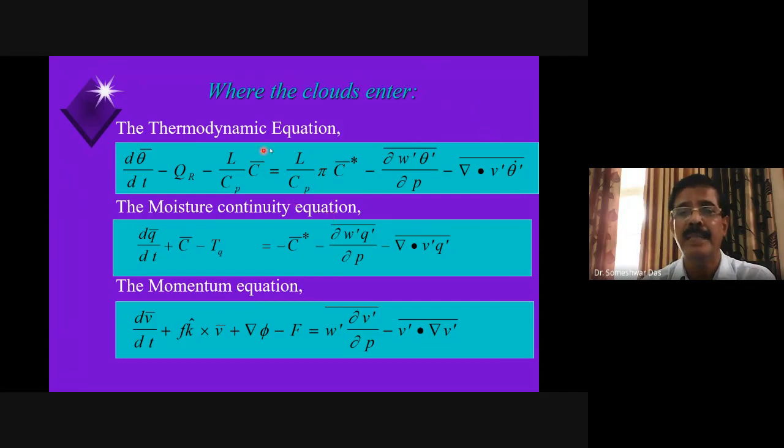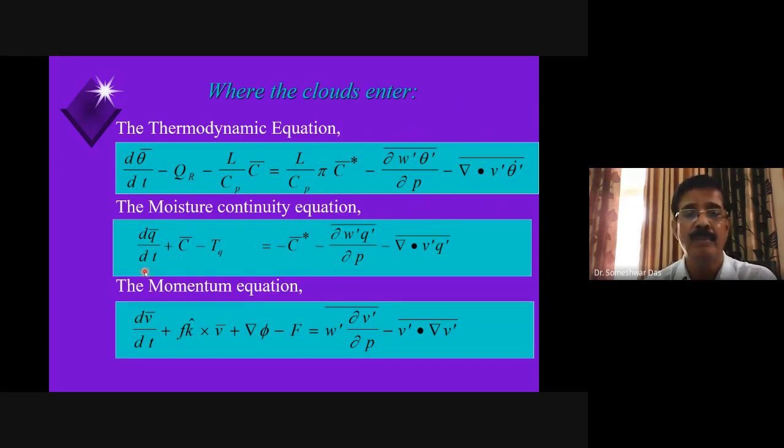So here the terms are written in such a way that the right hand side terms now account for all the subgrid scale processes. For example, this is the subgrid scale condensation, whereas this C bar is the large scale condensation, right? Then similarly, this is the vertical transport of the heat because of the subgrid scale processes, and this is the horizontal transport of heat because of the subgrid scale processes, right? So subgrid scale transport of heat vertically as well as horizontally.